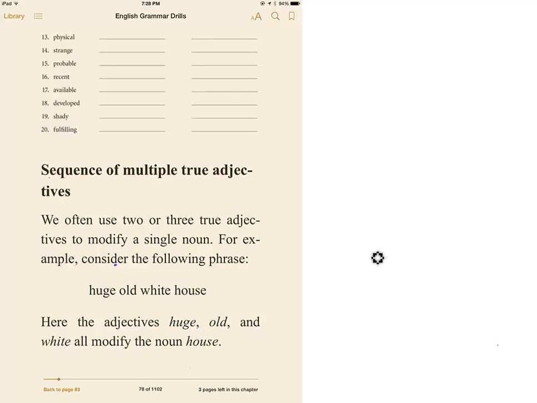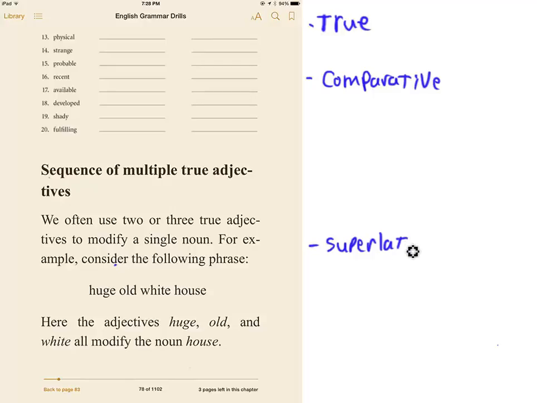The last time we talked about a couple things. We're talking about adjectives, remember? Last time we talked about true adjectives and what true adjectives are, and they have to come right before the noun. They have different forms. Last time we went into more depth about how to make comparative adjectives, and how to make superlative adjectives. All right, and we learned a couple rules.